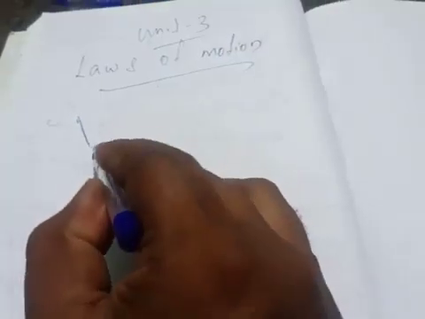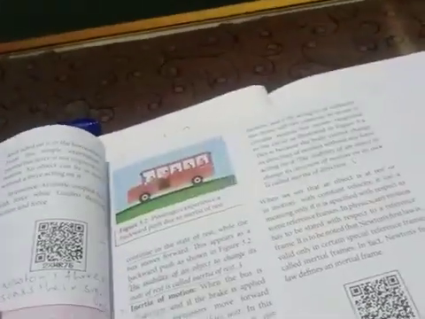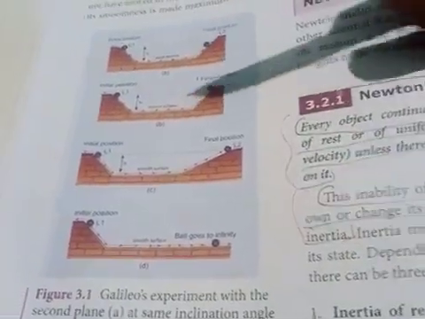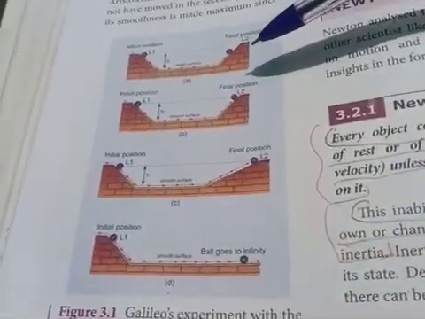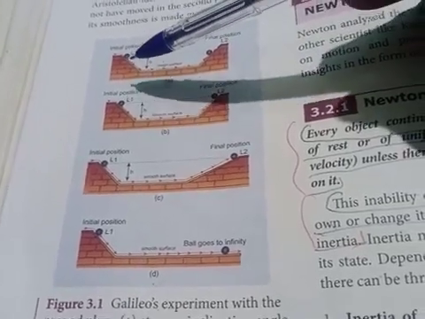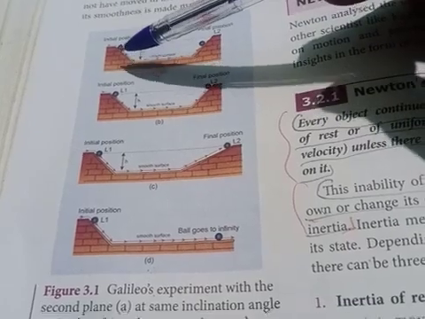Galileo made an experiment with an inclined plane. You can see this clearly in your textbook. Here you can see four diagrams, with an initial position and a final position. The first diagram shows one ball dropped from an inclined plane. This is Galileo's experiment.